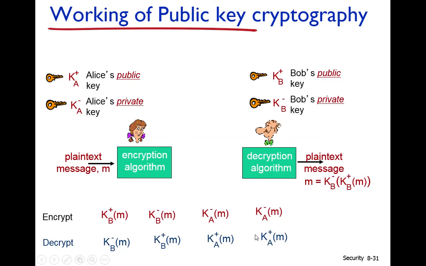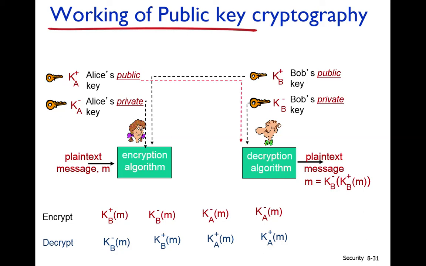Now, k plus a is the public key of LS, and k plus b is the public key of Bob. Okay. So the public key of LS is announced to each and everyone publicly, saying this is my public key. So there is no secret key exchange. Similarly, Bob also announces its public key to each and everyone. Okay.